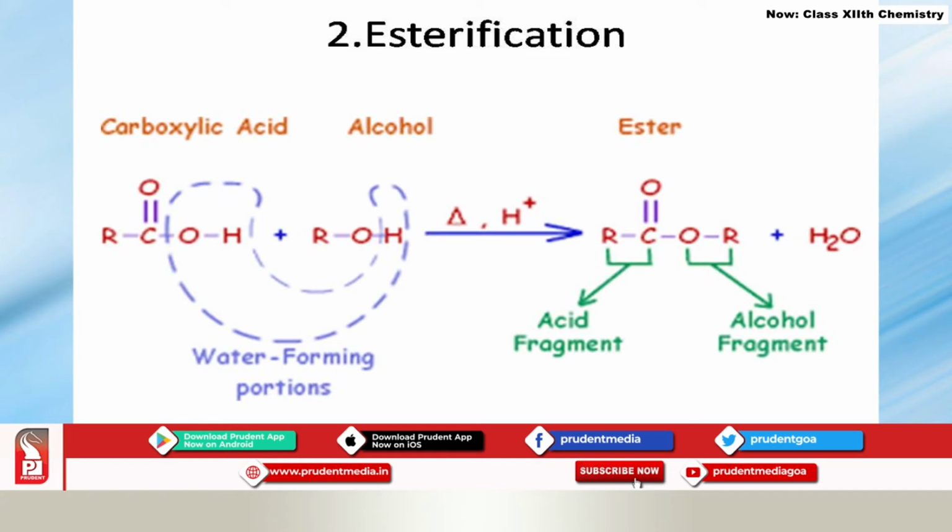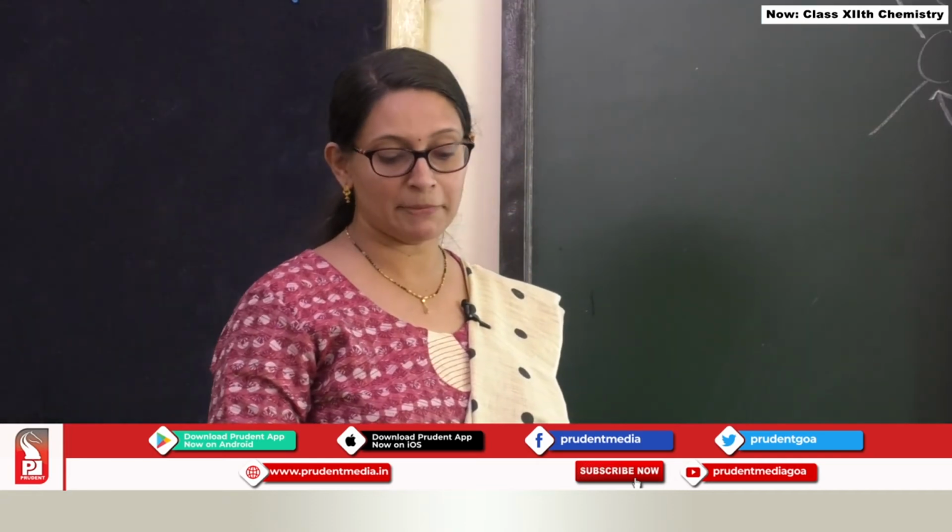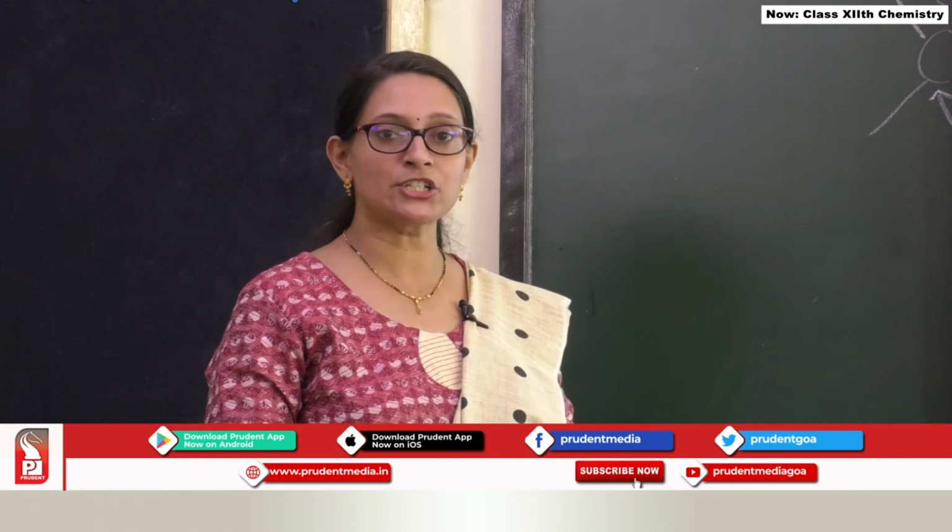This is also an example of OH bond breakage. I have a carboxylic acid treated with alcohol, and see now the OH bond is getting cleaved over here. Hydrogen of alcohol and OH of carboxylic acid are lost in the presence of H plus ions, and you are going to get an ester over here. Esters from alcohol can be prepared by changing the reagents.